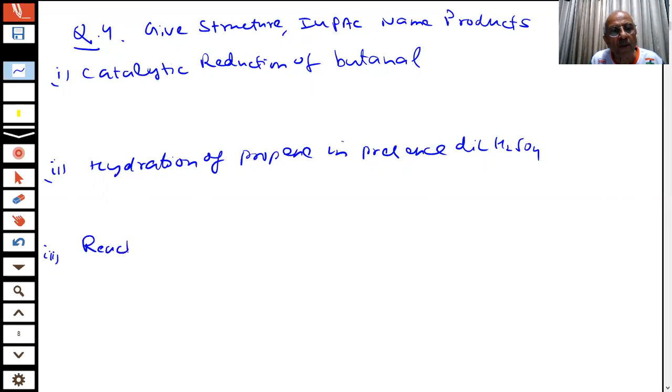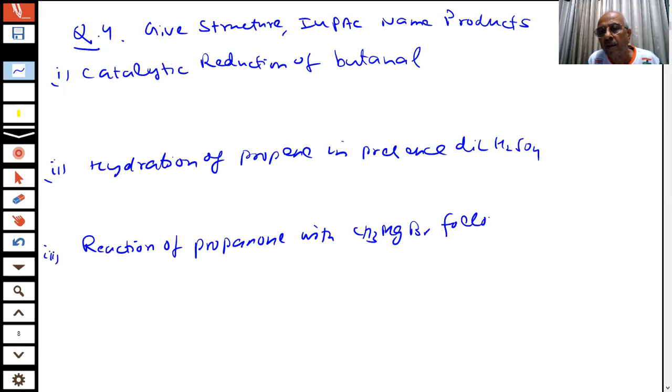Reaction of propanone with methyl magnesium bromide followed by hydrolysis. So you got a question in the exam, students.